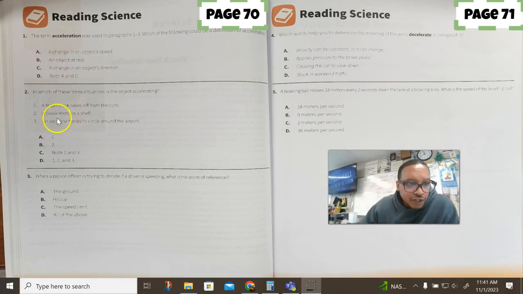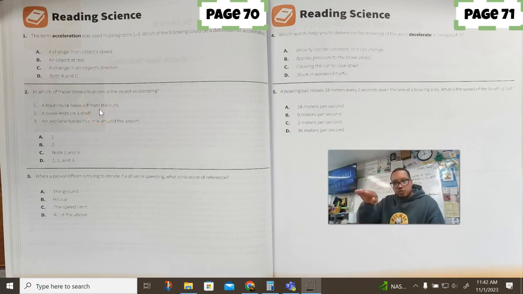Okay, moving on down to here. What of these three situations is the object accelerating? They're just talking about acceleration, which is what we just talked about. So it's a change in speed or a change in direction. If they talk about a trash truck taking off from the curb, that's a change in speed because it's taking off, starting to accelerate, right? And then a book on the shelf, that would definitely not be the answer. And then an airplane that is banking around an airport.